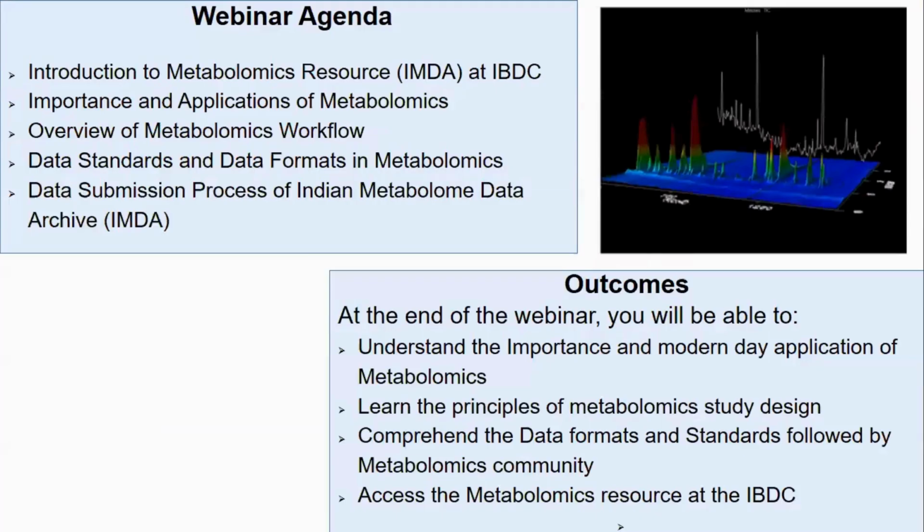So, what is our webinar agenda for today's webinar? First, we will have a little introduction of the metabolomics resource, that is Indian Metabolome Data Archive at IBDC. The importance and application of metabolomics we will discuss, and then we will have an overview of the metabolomics workflow. We will discuss the data standards and data formats in metabolomics, and the data submission process of IMDA. We will go through it.